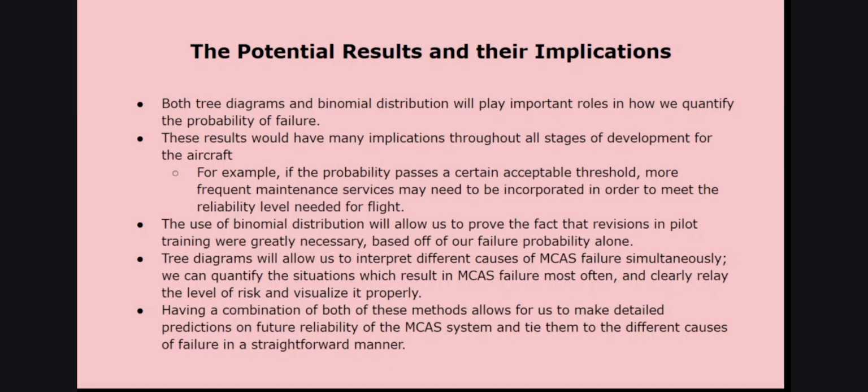So, as for our recommendations based on the analysis, multiple angle of attack sensors should be used for the MCAS. At least 4 sensors are needed to reduce the chances of failure, since it is much less likely for there to be 4 failures compared to between 0 and 3 failures. Though ideally, there should be even more sensors used as a basic safety precaution. Also, the pilot should be trained on how the MCAS system works and what to do if the system starts to have issues, such as those that developed right before the 2 crashes.